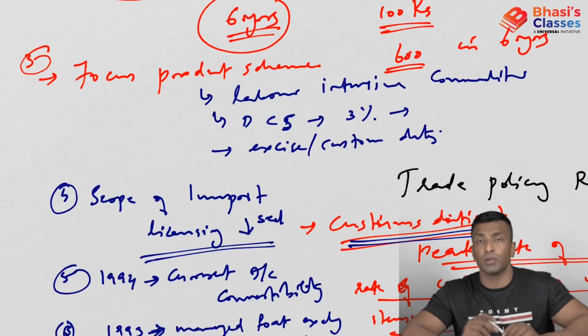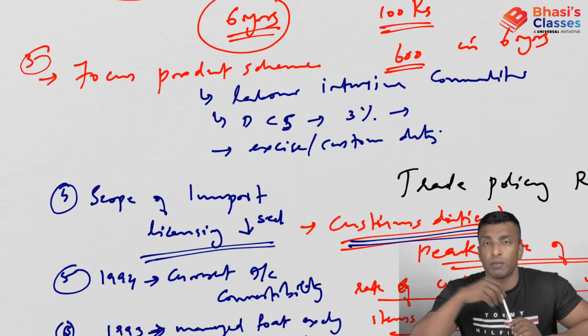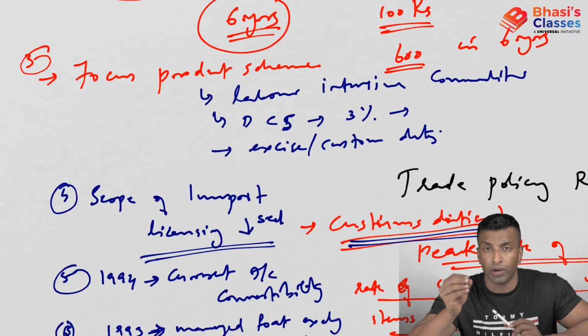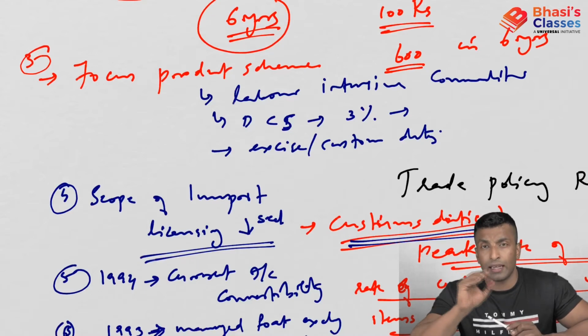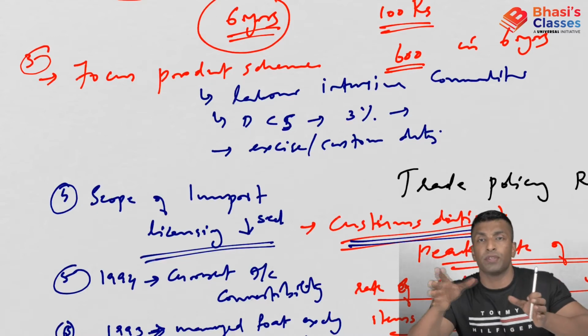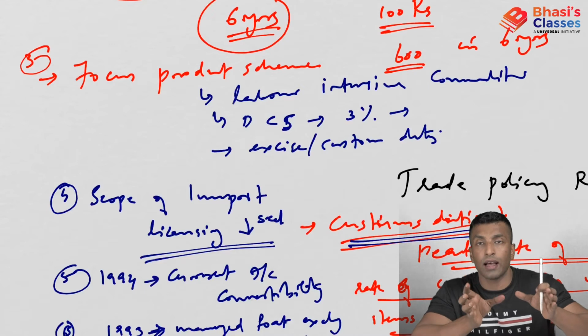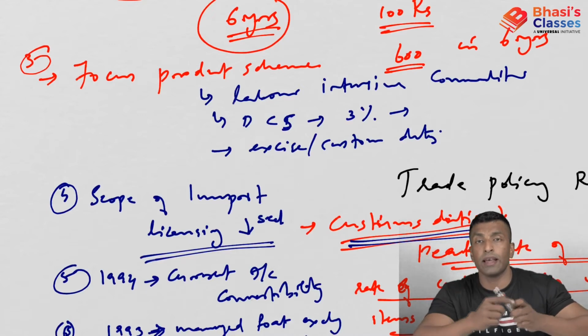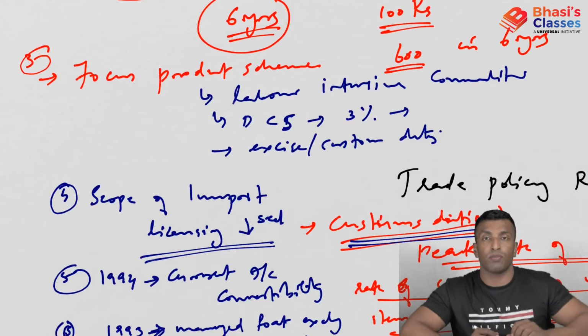So I hope you understood. Under the focus product scheme, the exporters of selected labor intensive commodities are provided with duty credit scrips, DCS, equivalent to about 3% of their total exports. And what is the use of it? They can use this DCS to pay the excise or customs duty. So that is the focus product scheme.